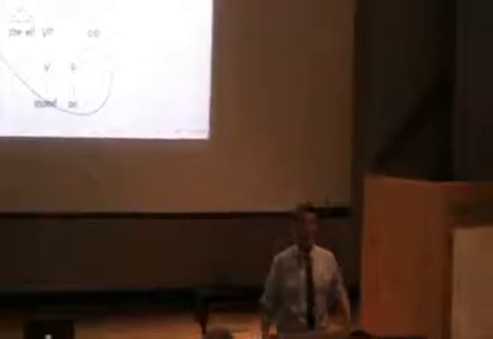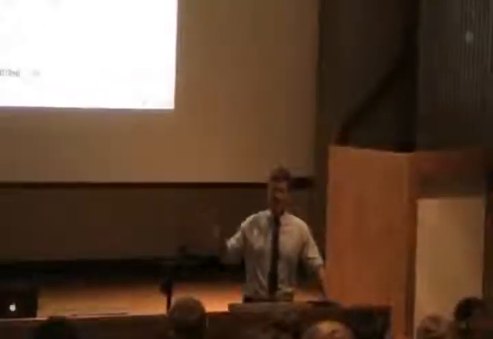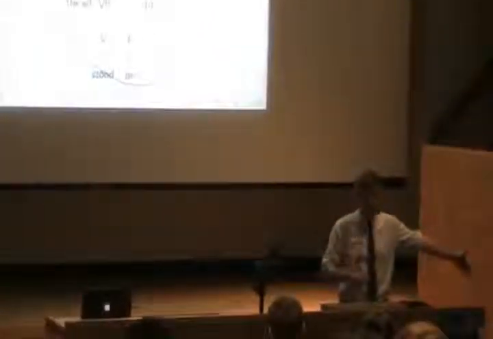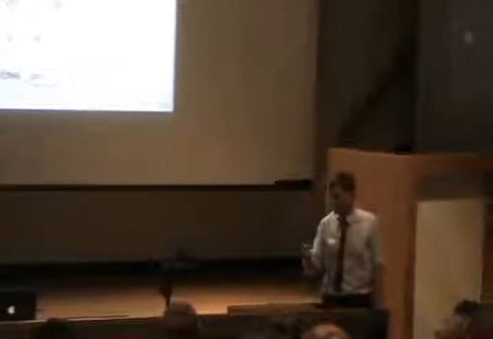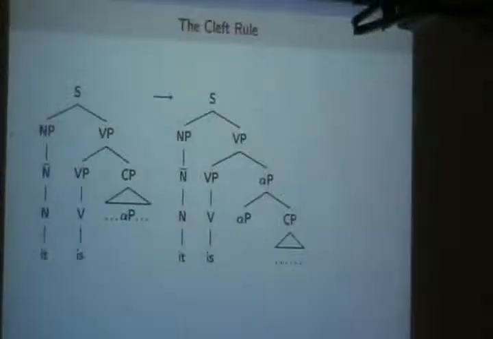This construction is called by very, very dead grammarians a cleft. A cleft is a sentence that starts with "it is" and then has this funny garbage afterwards in which something has moved. I'm going to call this rule, the rule that does the thing we're looking at right now, a cleft rule. And here's what the rule looks like. If you have a sentence that looks like this, it starts with "it", its verb phrase is made up just of the verb "is", and there's a CP afterwards.